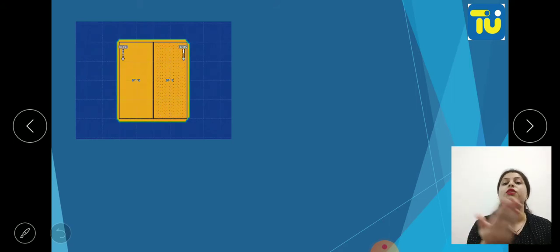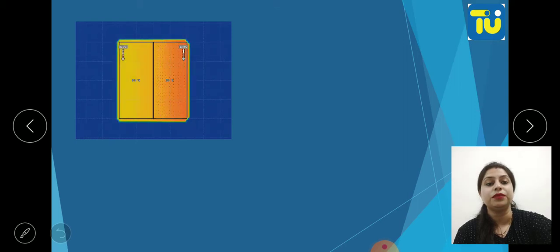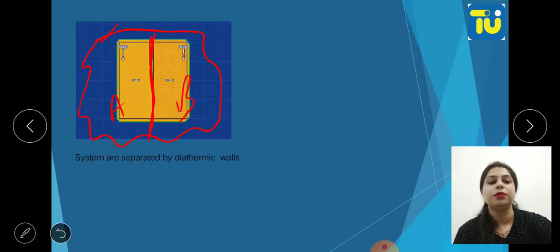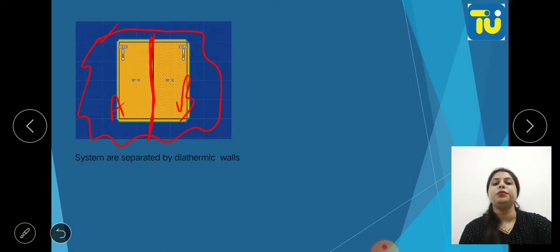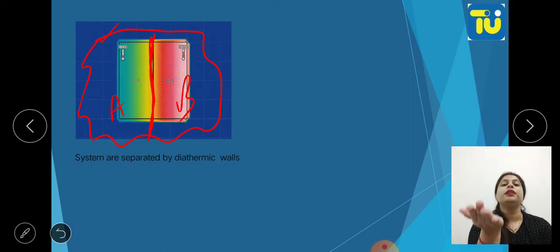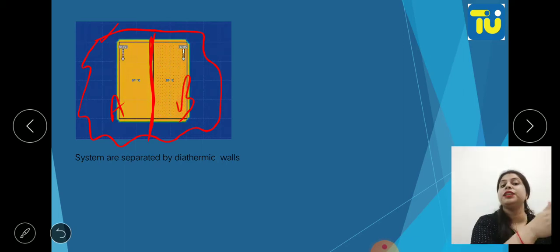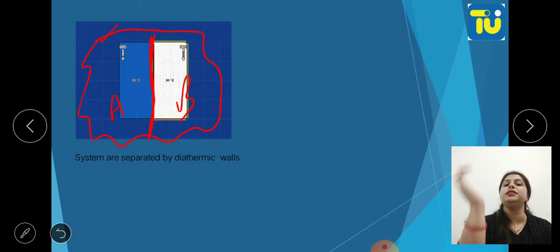To the conducting wall we use the word diathermal wall. So in this system, this is adiabatic walls, and two systems are there, A and B, and this system has a diathermal wall. Okay, diathermic wall. So now there can be exchange of heat. So heat will move to the system which has low temperature. From high temperature to low temperature the heat is moving.